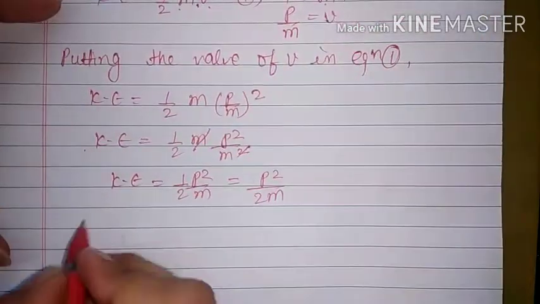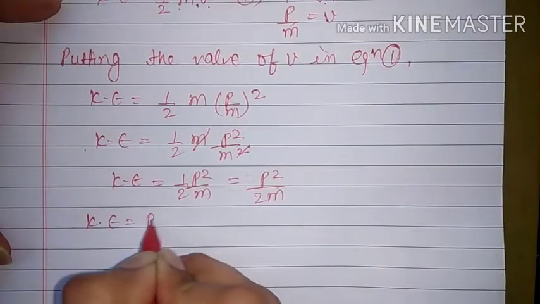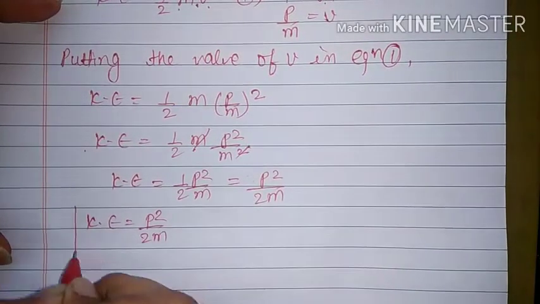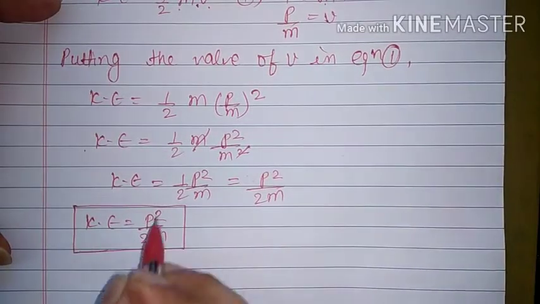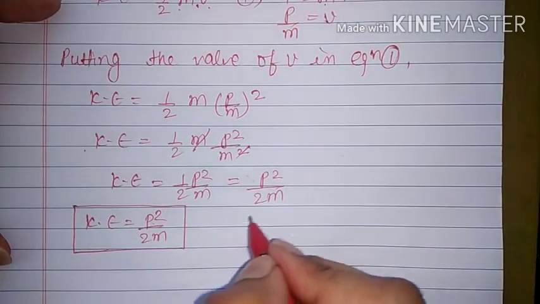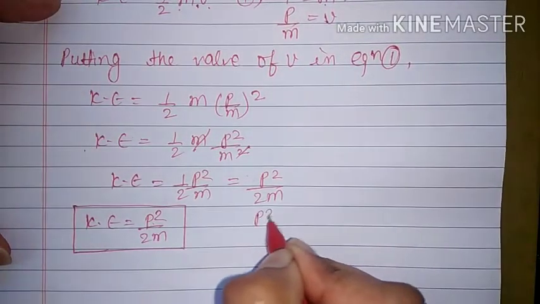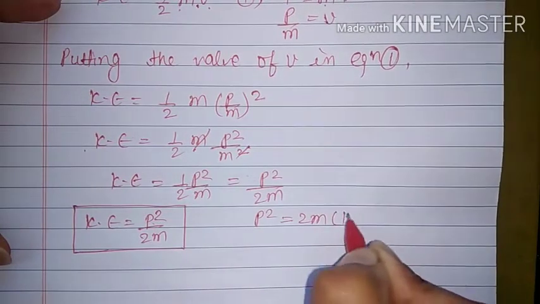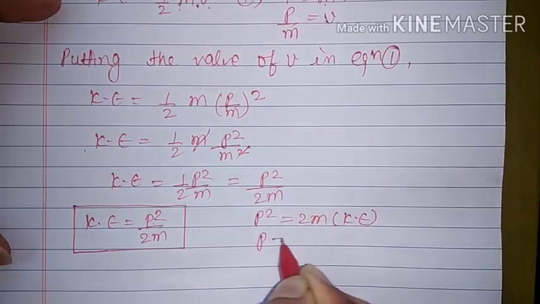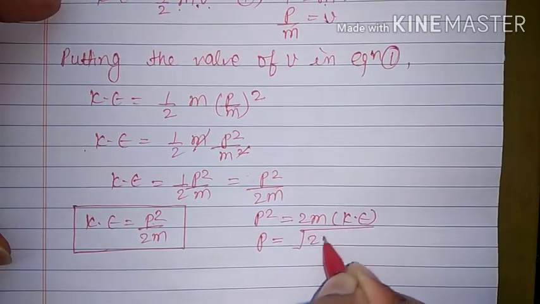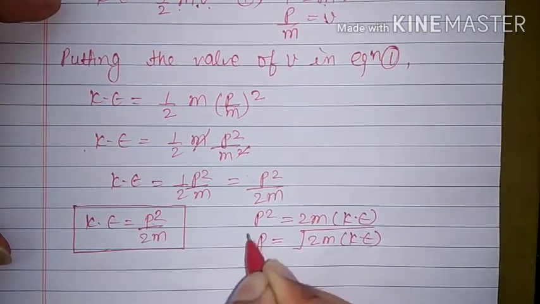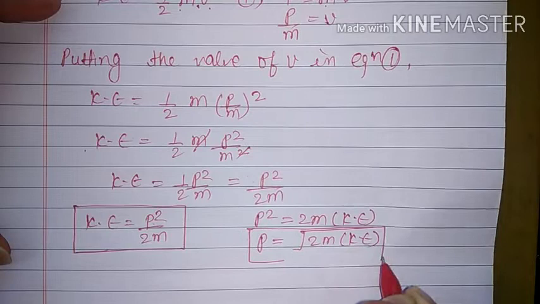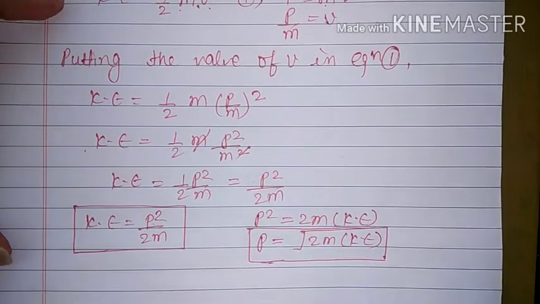So now we have the formula kinetic energy is equal to p square upon 2m, and from the same formula we can calculate the value of linear momentum also. That is, p square is equal to 2m into kinetic energy. Therefore linear momentum p is equal to under root 2m into kinetic energy. So now we have derived two formulas, one for kinetic energy and one for linear momentum.